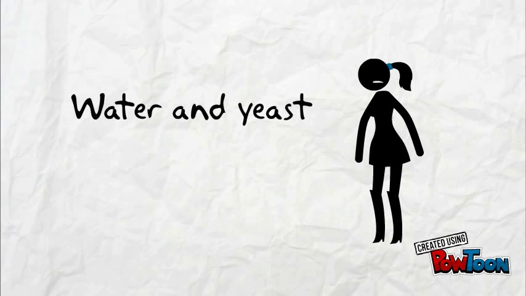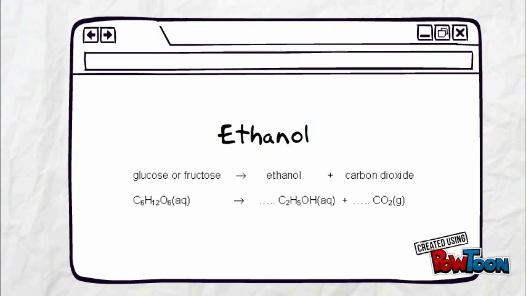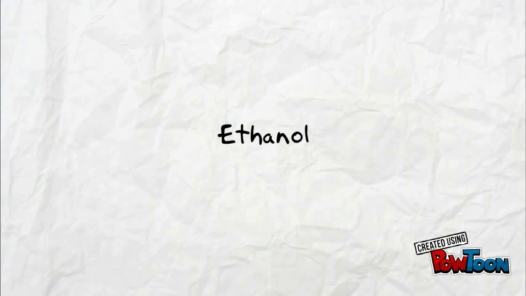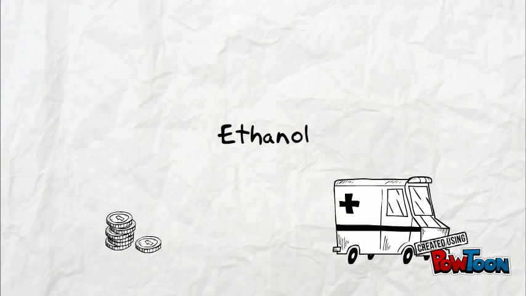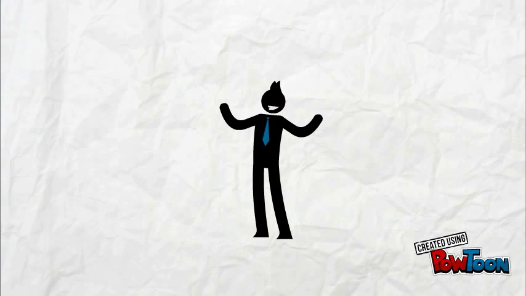In this case, chemists add water and yeast. This then reacts with the water, producing glucose and fructose, both of which have the same molecular formula. The goal of chemists in this process is to make ethanol. Ethanol is important because it can be used as a fuel in internal combustion engines. It can be economically produced from renewable resources or subsidized as a fuel to reduce air pollution.